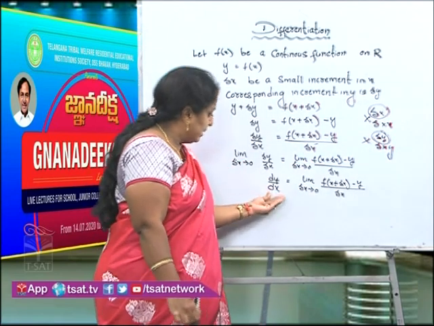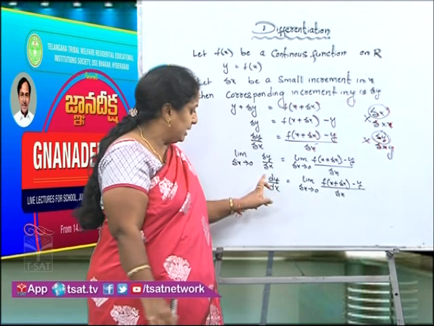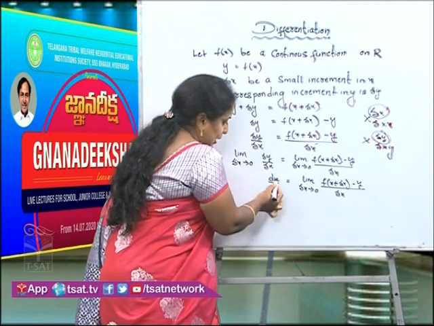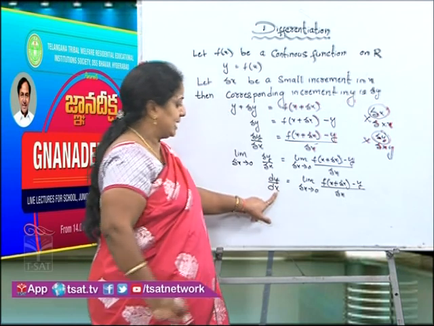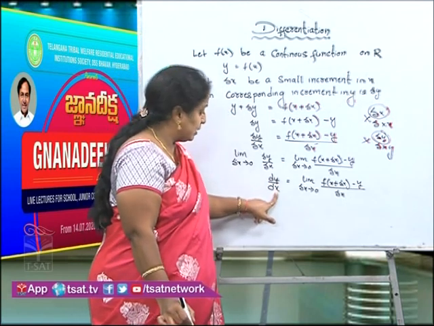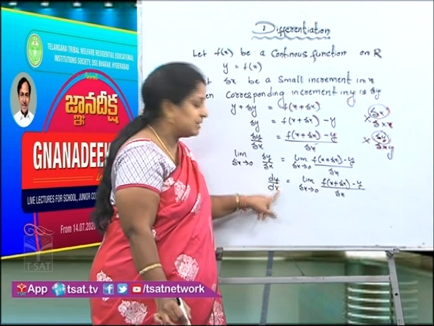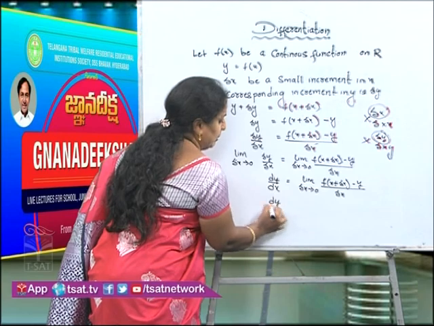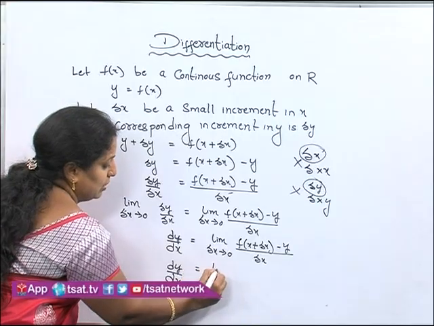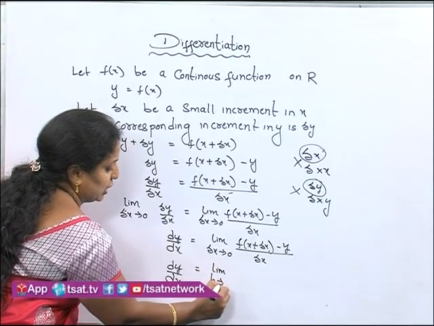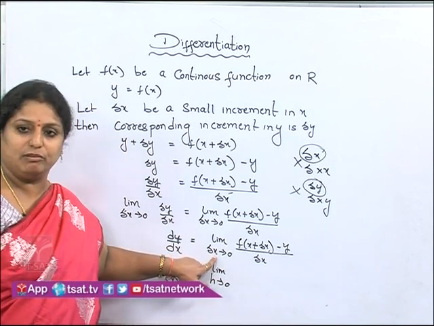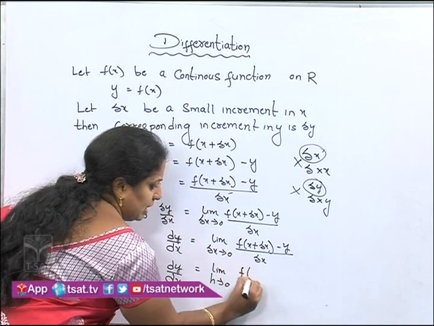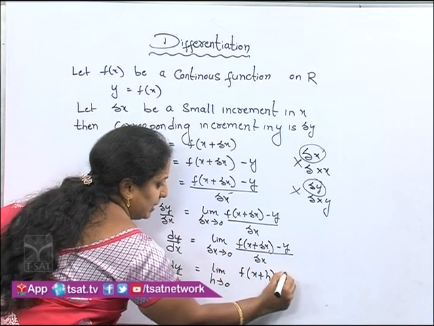And here also dy by dx is not at all equal to dy divided by dx, because dy by dx is called the derivative of y with respect to x, or else we can also call it the differentiation of y with respect to x. When we write it in another format, dy by dx is equal to limit h tends to 0. As I said, delta x is a single value, so I am replacing delta x with h. h tends to 0, f of x plus h minus